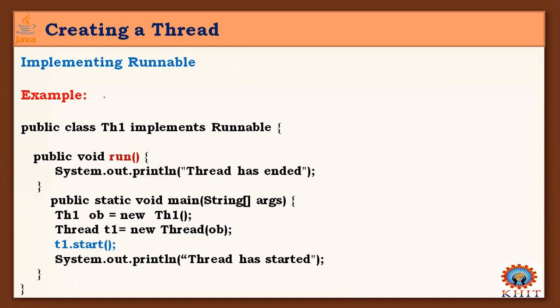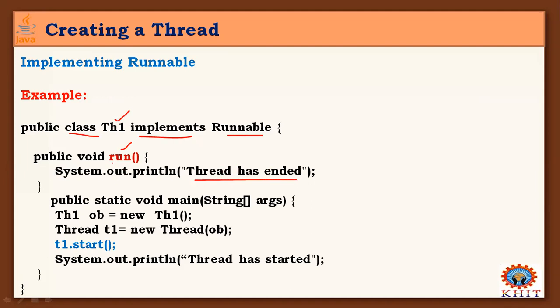One simple example here: how to create a new thread using the interface called Runnable, by implementing this Runnable interface. I have a class called thread1 that implements Runnable, and here is one run method that needs to be overridden in our class. I'm indicating that the thread has started or ended. Once the run method is invoked and completed,